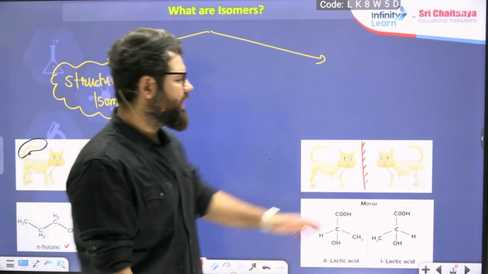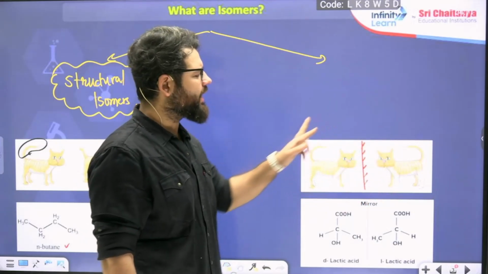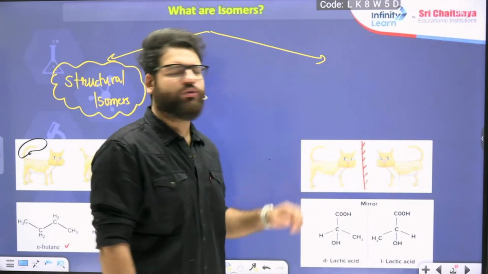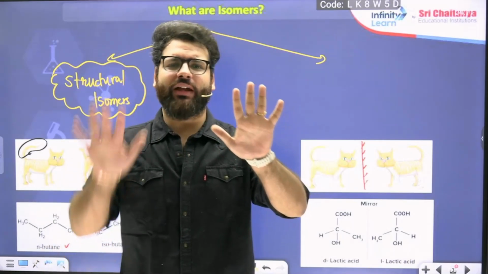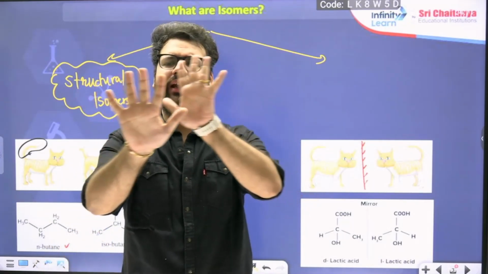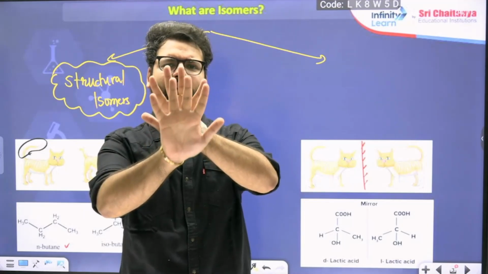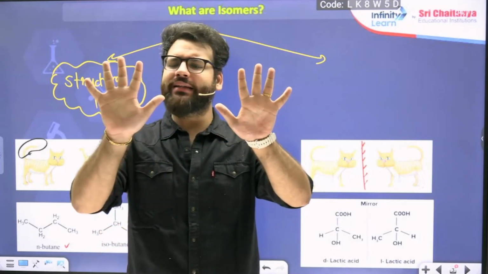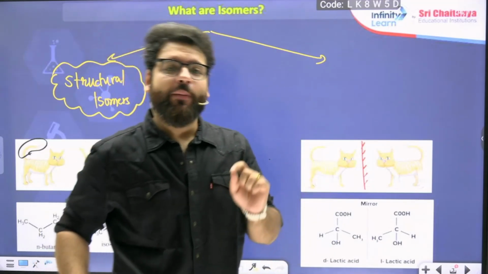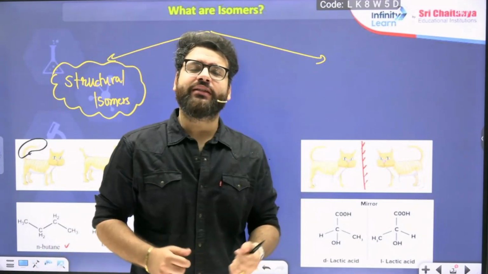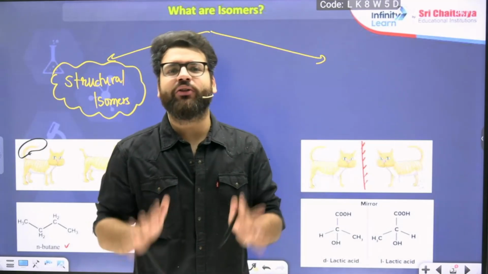If I try to impose this cat on that cat, they will not superimpose, just like my hands. My right hand and my left hand are mirror images of each other, and if I try to superimpose them, they will not superimpose. My hands have the same structure, but the difference comes in the spatial arrangement of my fingers.